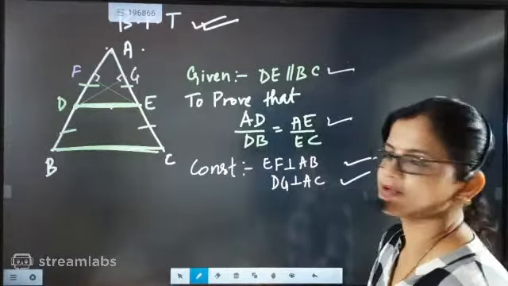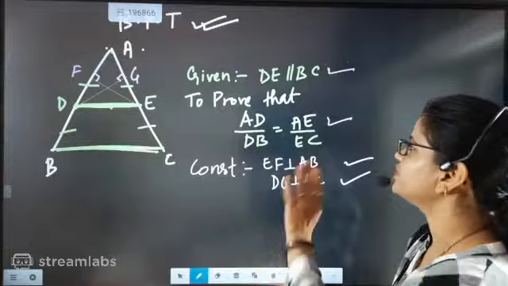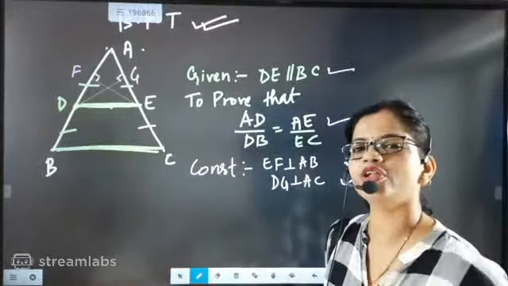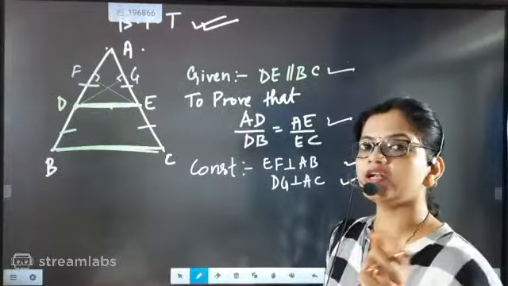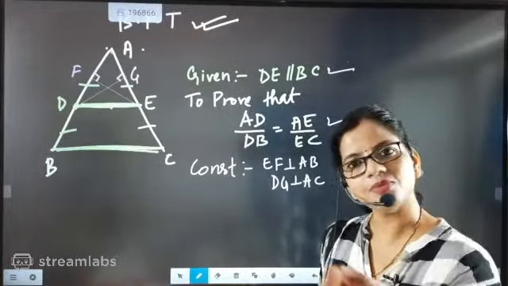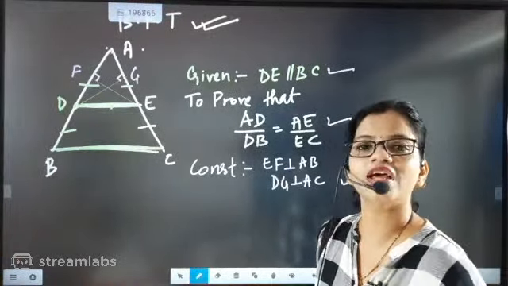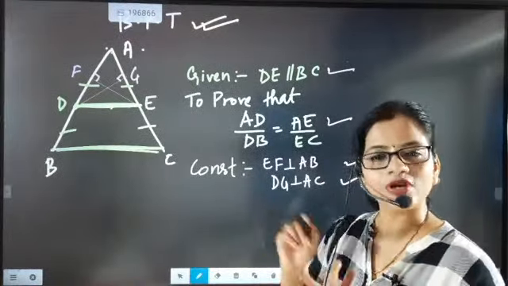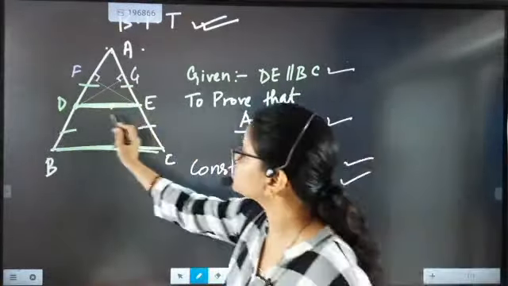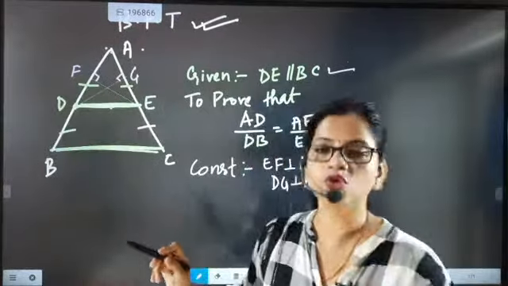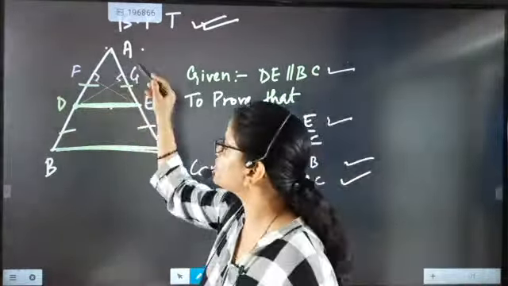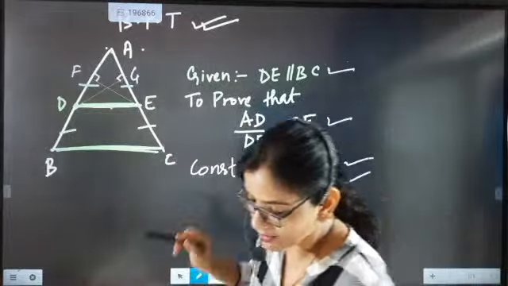Now the construction is done. After construction we are going to check what all things are there, because this proof is a very important proof. Maybe they will ask something related to this proof, some content related to it. So I am only going to talk about the key points here, beta. What is the key point? If one line is drawn parallel to one side of the triangle intersecting the other two sides, then the ratio will come in proportion. So that point is there.